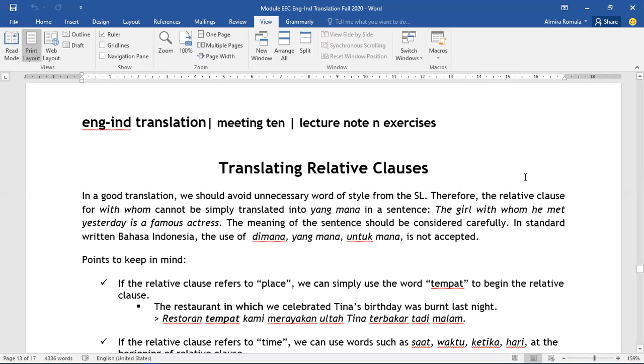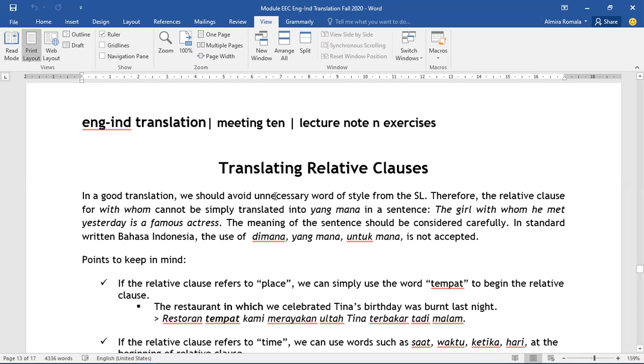Okay, so for example, when we have a relative clause and the marker is whom, we cannot simply translate it into yang mana. For example, in the sentence, "The girl with whom he met yesterday is a famous actress." We have to understand the meaning of the sentence carefully so we can avoid the use of yang mana.